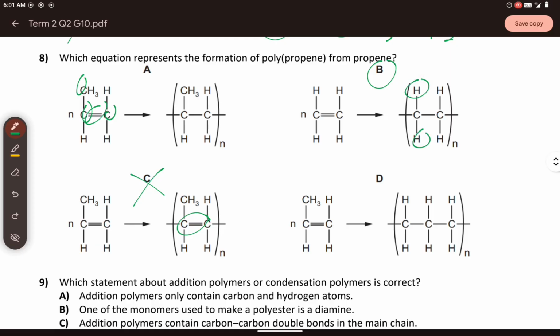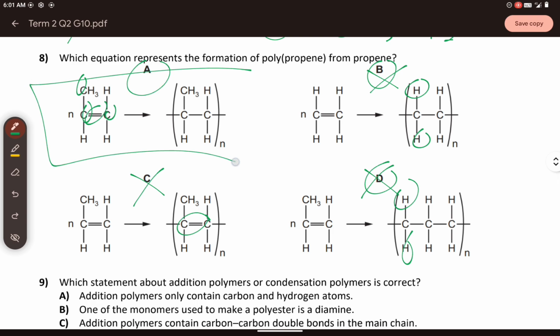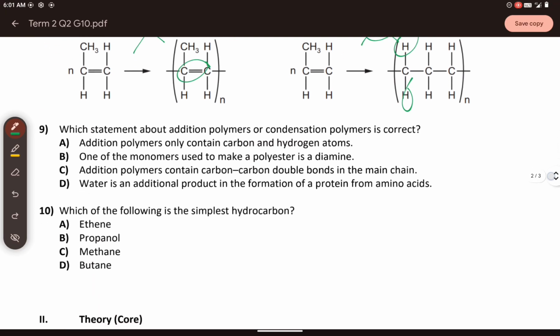See, it should be CH3, right? But you now have just CH2 here, that's why it's wrong. And for letter D, another atom has been lost as well. It should be CH3, but in this case, there's an addition of the carbon, yes, but a hydrogen has been lost. While letter A maintains that. That's why letter A is the correct answer. All right, let's go on to number 9.